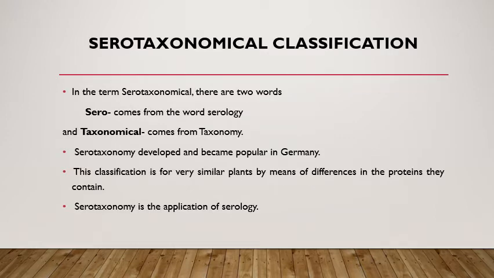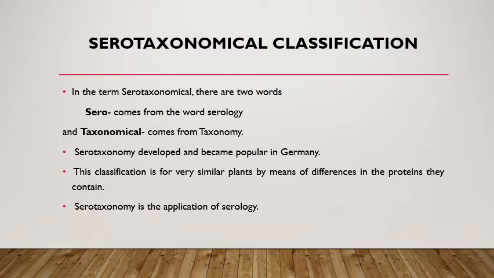Now, what is serotaxonomical classification? The term serotaxonomical is made up of two words: sero, which comes from serology, and taxonomical, which comes from taxonomy. Serotaxonomy was developed and first became popular in Germany and then in other countries. This classification is for very similar plants by means of differences in the proteins they contain. Serotaxonomy is the application of serology.